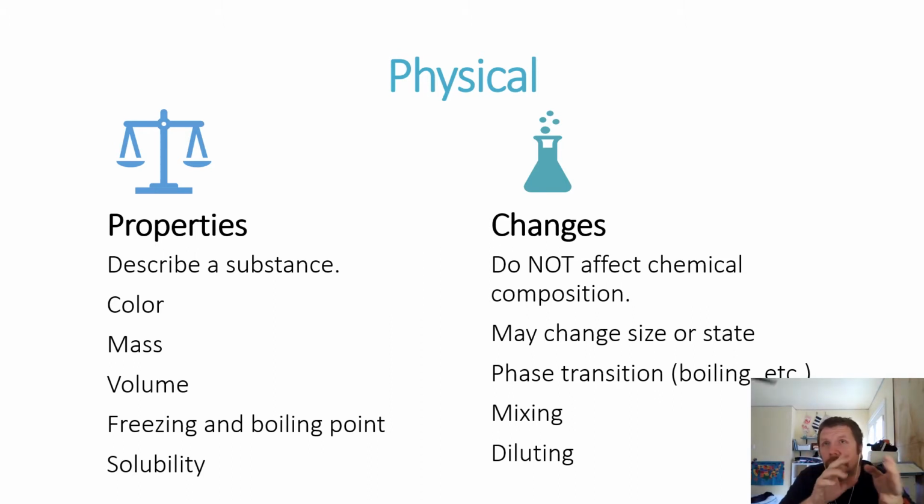So for instance, if you have an ice cube, that can melt, so that has changed its physical state from being a solid to a liquid. That is another example of a phase transition. So boiling something is an example of a physical change. Mixing or diluting of something is also an example of a physical change.